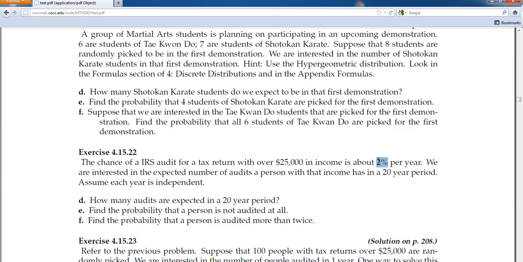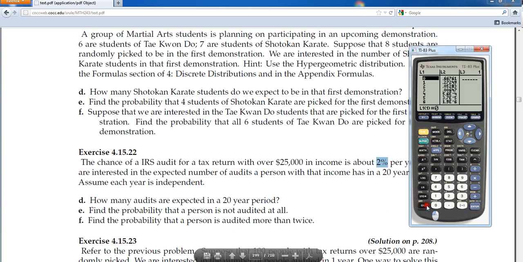Parts B and C require us to actually create the distribution, which I've done for you here by running distfill. So you got your distribution right here. You'll notice it's going to be very rare to get any more than a few audits per year, because on average you get 2%. So the most likely outcome, with almost 2/3 probability, 66.7%, 66.8%, is 0, because out of 20 years, 2% of 20 years rounds down to 0.